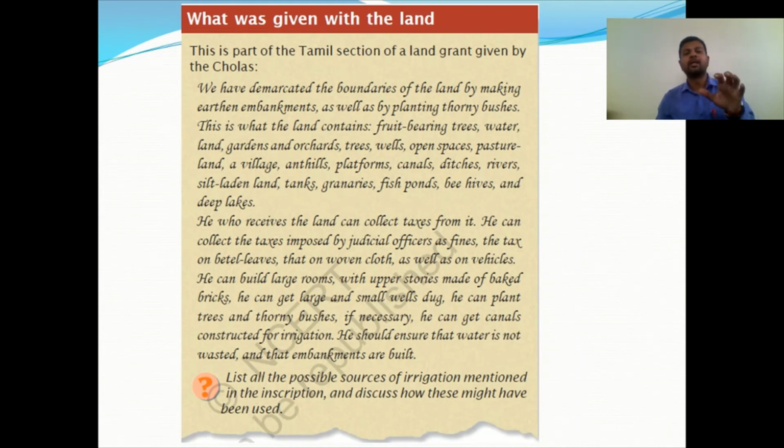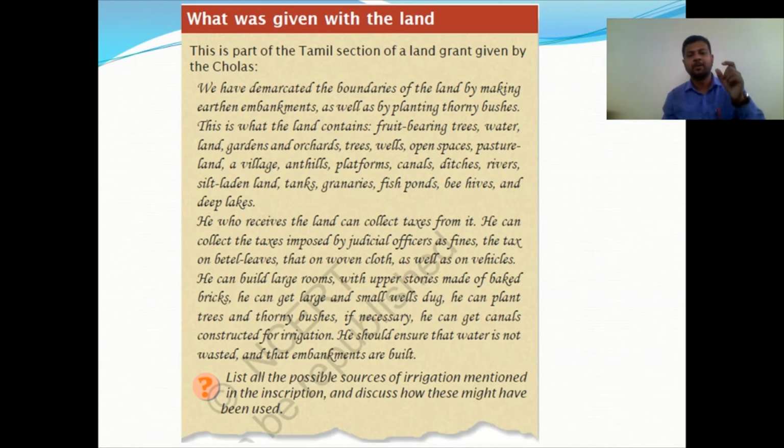He who receives the land can collect the taxes from it. Remember, this is very important, dear children. He who receives the land can collect taxes from it. He can collect the taxes imposed by judicial officials as fines, the tax on betel leaves, that on woven cloth, as well as on vehicles.